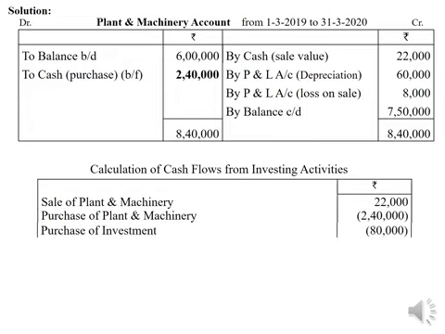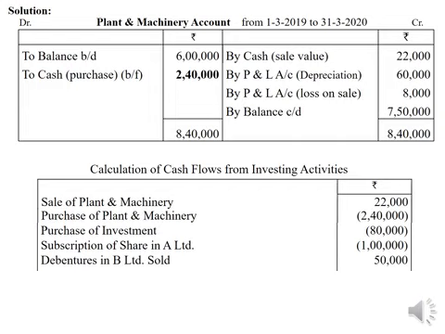2,40,000 is flowing out. Then purchase of investment is given in the problem, rupees 80,000. If we are purchasing, cash is going out, therefore it should be taken as a negative figure. Then subscription of shares in A Limited: again you are purchasing shares in another company, therefore outflow of cash will be there, so it should be recorded as a negative item. Then debentures in B Limited sold. If you are selling debentures held as investment in another company, then you will be receiving cash out of that sale. Therefore, it has to be recorded as a positive figure, 50,000 as inflow of cash.